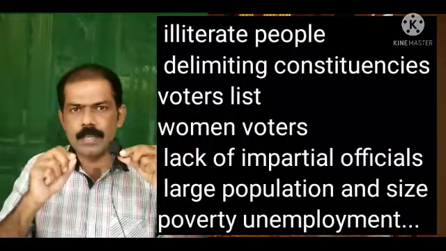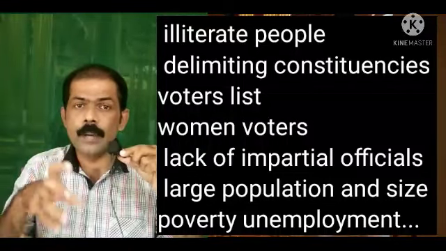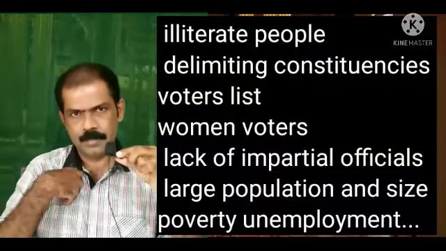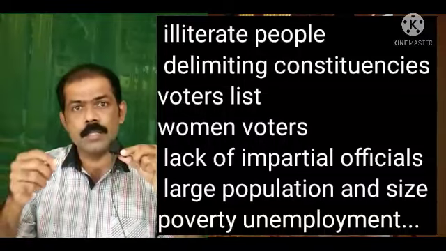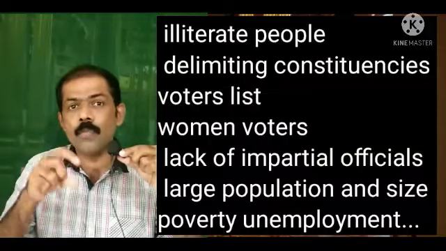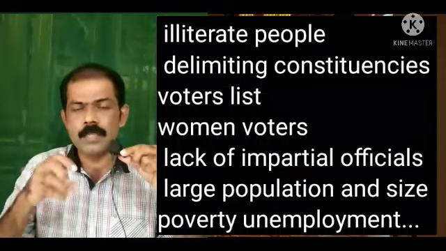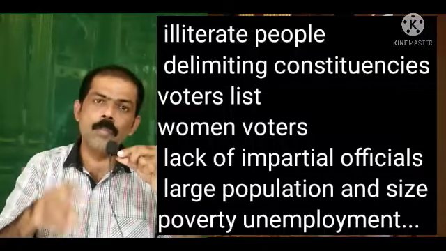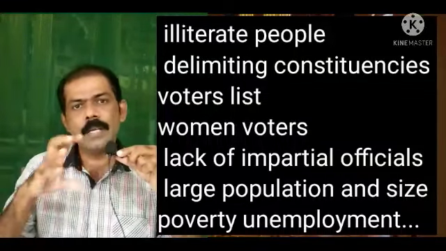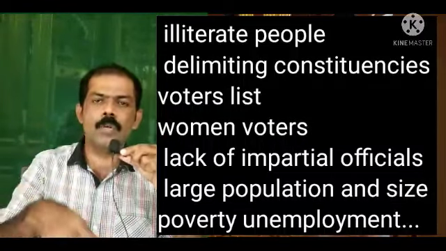The fourth difficulty at that time was that when the women were given the chance to vote, it doubled the number of voters. We have to say some other foreign countries did not allow their women to cast their votes. That is to be remembered here. But the Indian government immediately after independence allowed the women to cast their votes. That also created many difficulties in making the voters list.